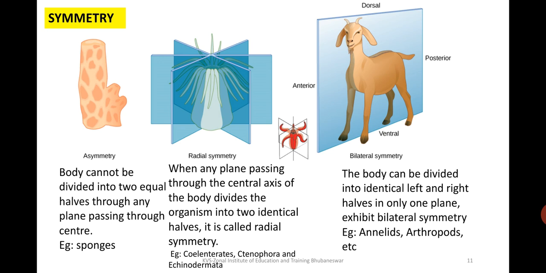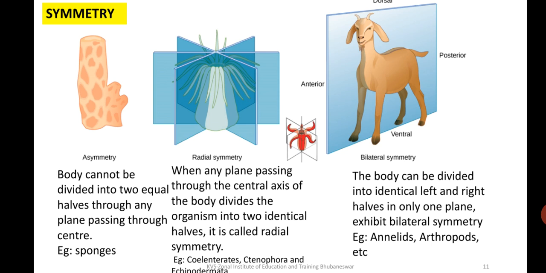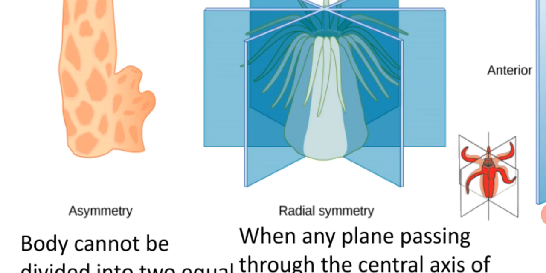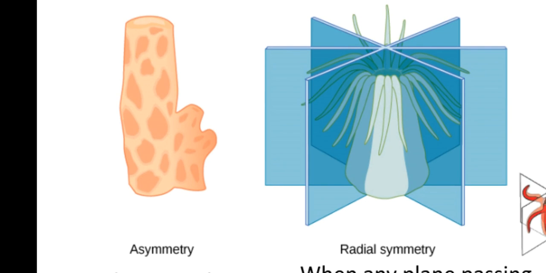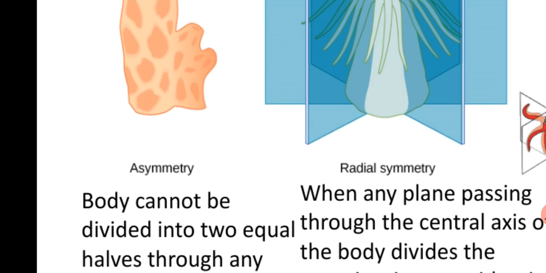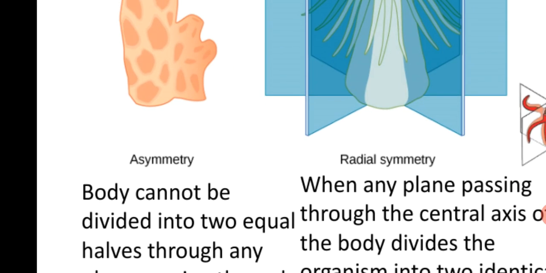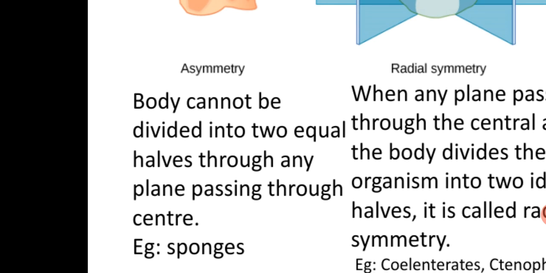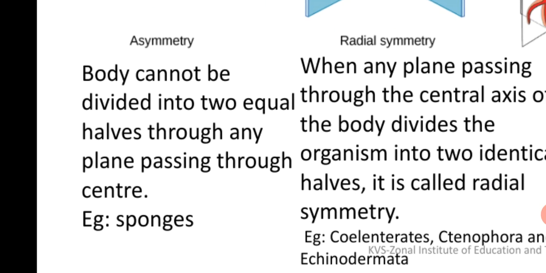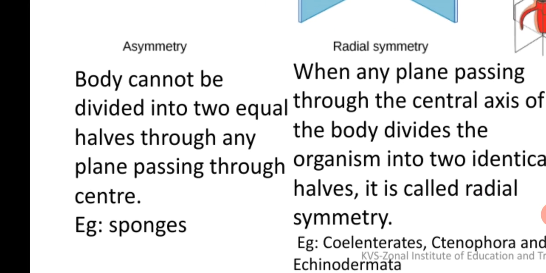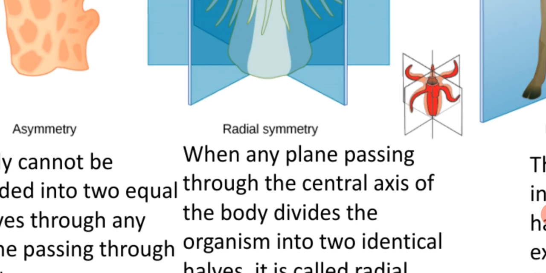It starts from the first. You are seeing a sponge. Can you cut this into two equal halves at any plane? No, we cannot. That's why they are called asymmetric, because their body cannot be divided into two equal halves through any plane passing through the center.